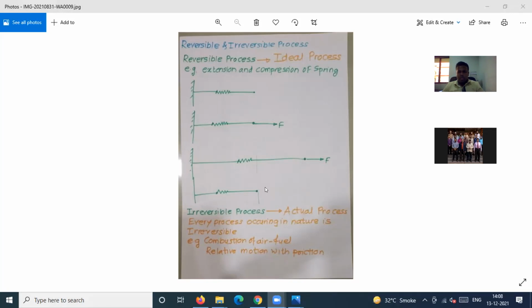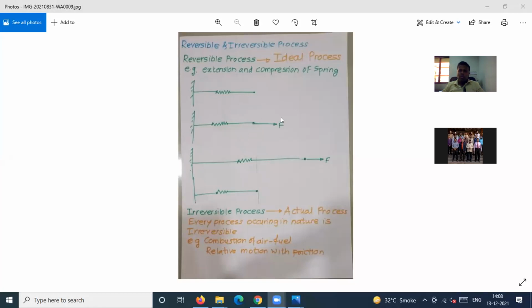That is the reason why the process is called a reversible process. So a simple example will be extension and compression of this spring.